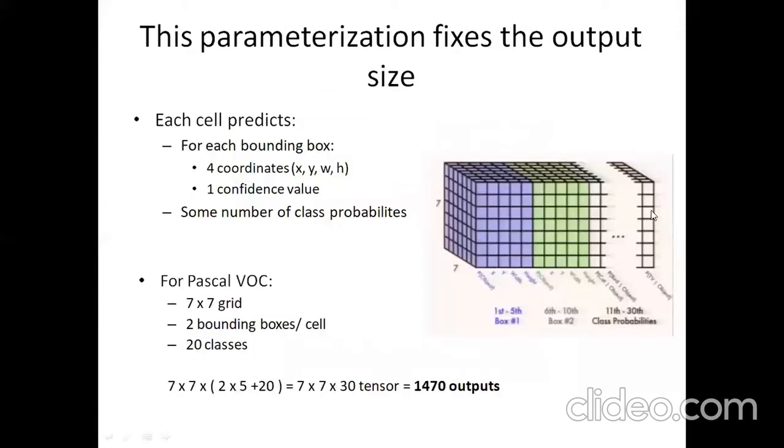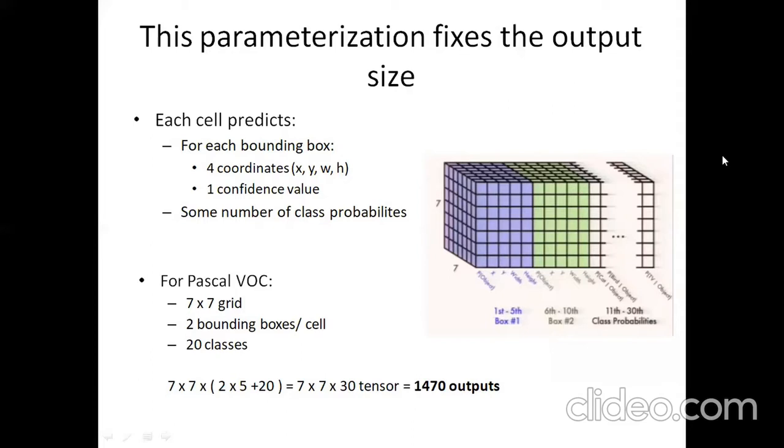This parameterization fixes the output size for detection. So now we have this tensor that we are basically trying to predict. We have a grid, and each grid cell is going to predict some bounding boxes and some class probabilities. For example, for Pascal VOC we used a 7x7 grid, 2 bounding boxes per cell, and there are 20 classes. This gives us a 7x7x30 output tensor, or about 1500 outputs.